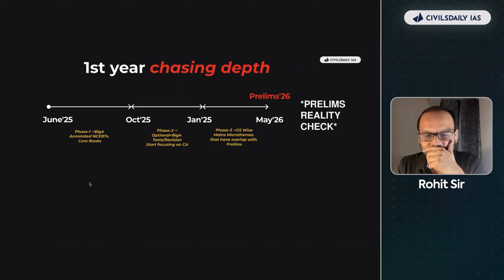Governance, security, environment, very few people touch. IR, correct, disaster management. Right, so you guys know stuff. Okay. Then comes the third phase where you have GS-wise mains microtheme that have overlap with prelims.